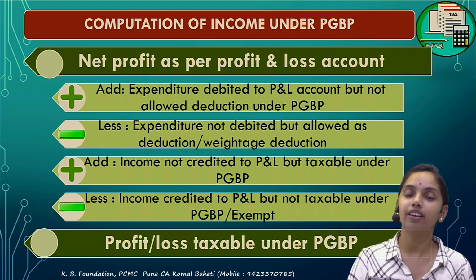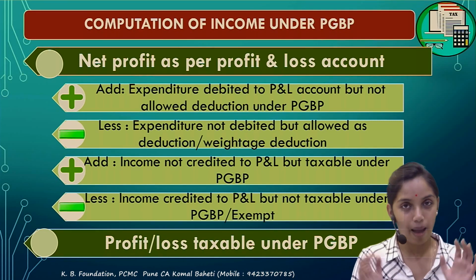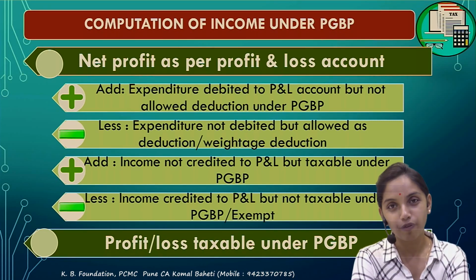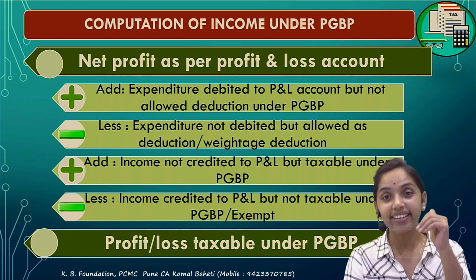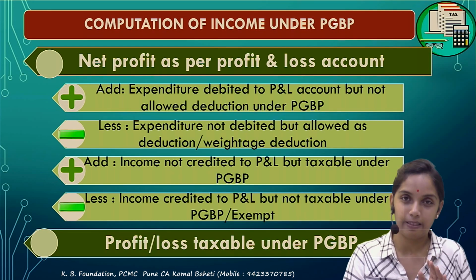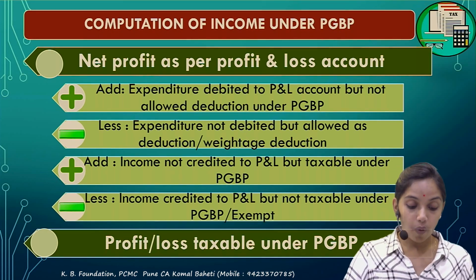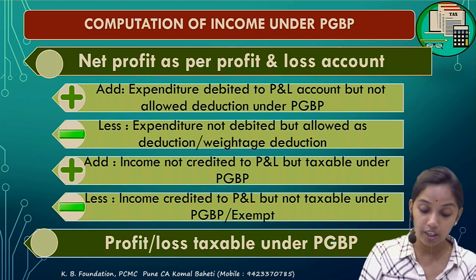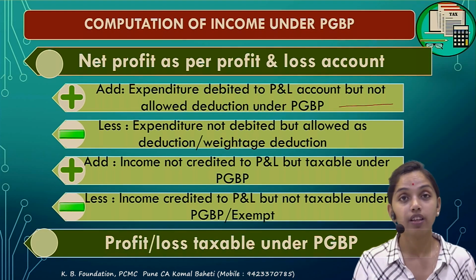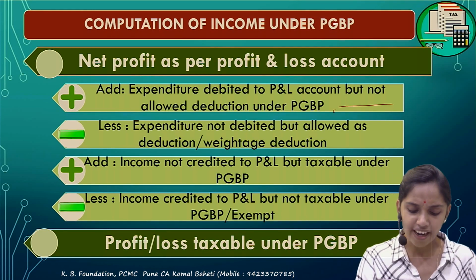We have the net profit as per the P&L. You are maintaining books of accounts, and from that your net profit as per the P&L must have come out. From that you got a net profit figure. Okay, that net profit is our base. Then in that you add all the expenses which are debited to P&L but not allowed as a deduction. Correct? Why not allowed as deduction?